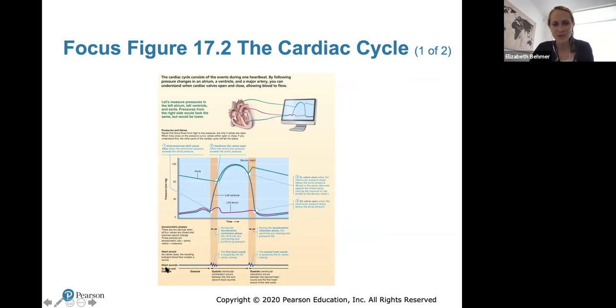We can also see down here the heart sounds, and the heart sounds are important. These are the sounds that a doctor will listen to with his stethoscope. The first heart sound, the doctor will hear the lub sound. So if you think about lub dub, lub dub, the first heart sound is caused by your AV valves closing, and the second heart sound is caused when your semilunar valves close. And between the closing of those valves, you'll see how the pressure is increasing and then decreasing as it's being ejected.